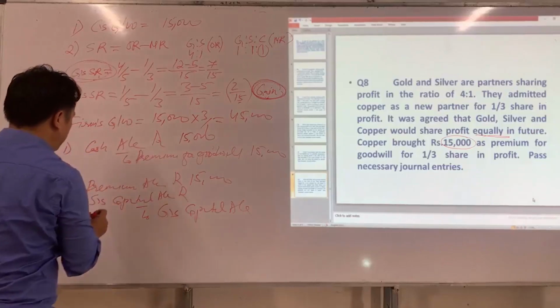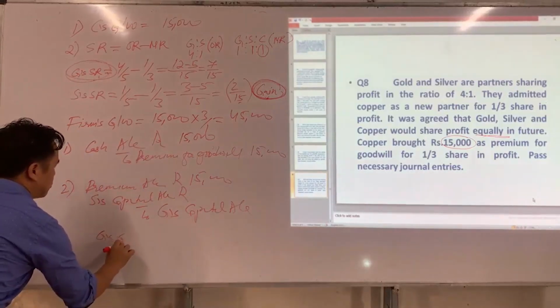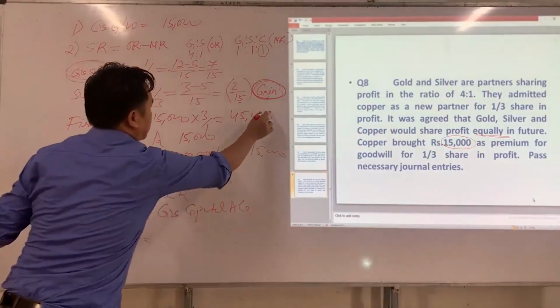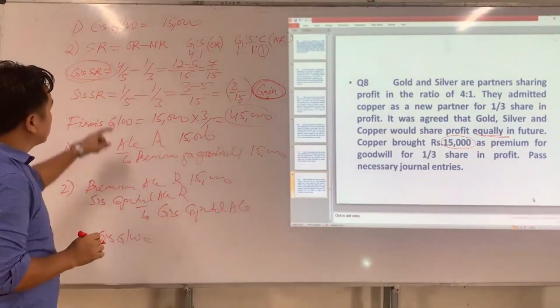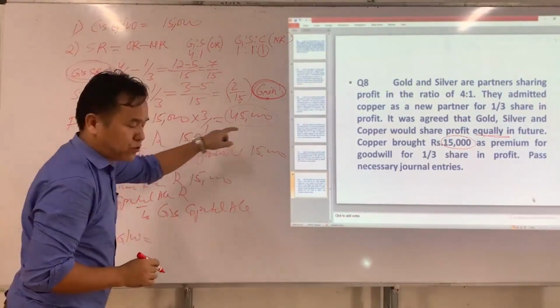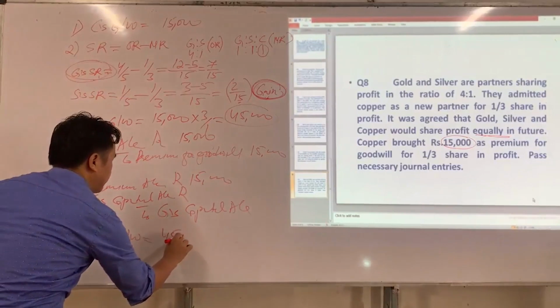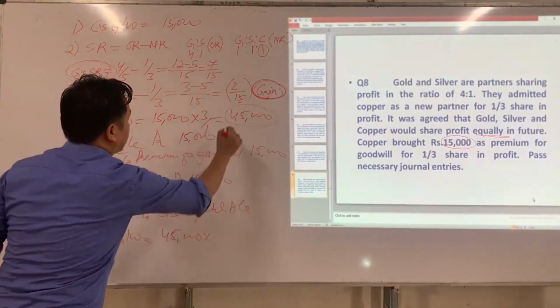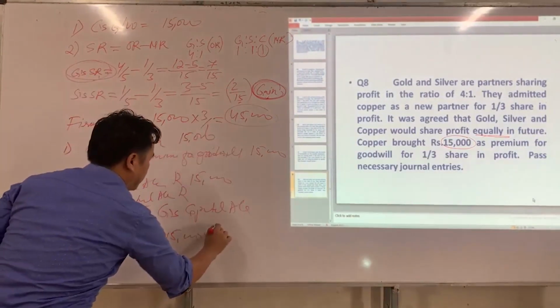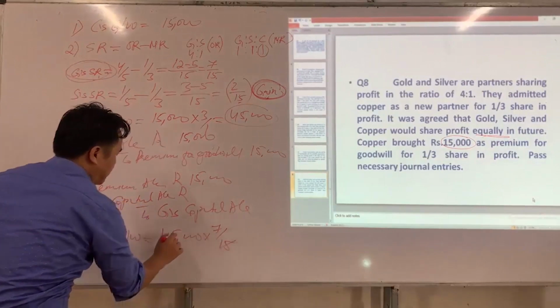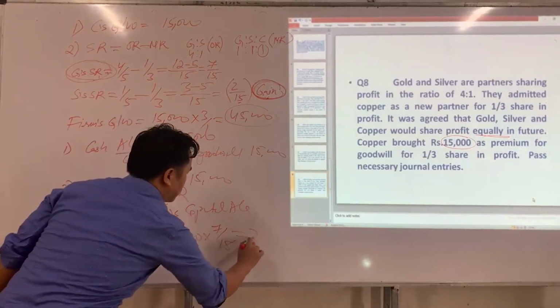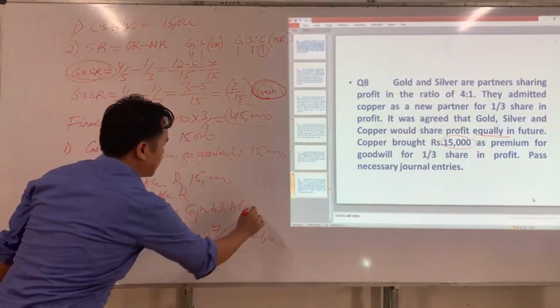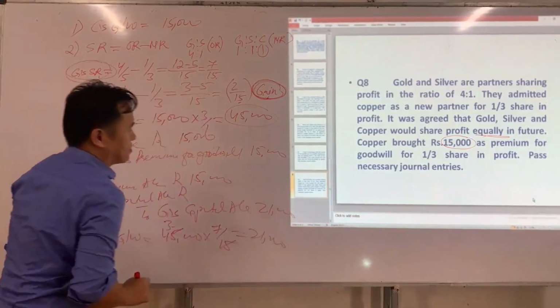Now we are going to find G's goodwill and S's goodwill. First we find G's goodwill. G's goodwill is equal to, what is the firm's goodwill? 45,000 multiplied by what is G's share? 7/15. 15 into 3 is 45, and 3 sevens are 21. So G will get 21,000.